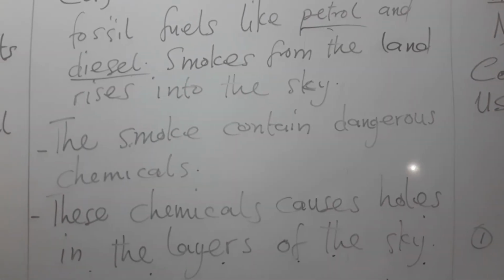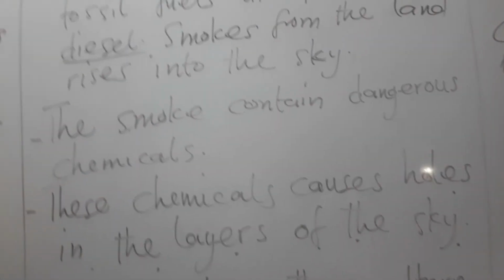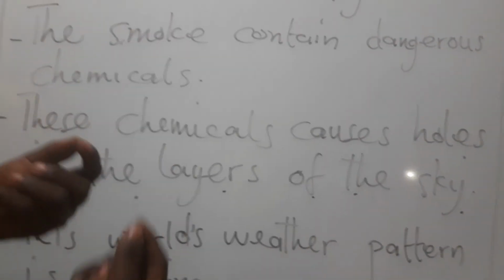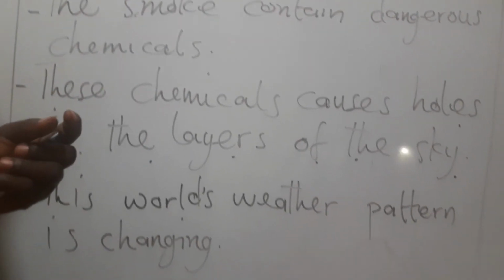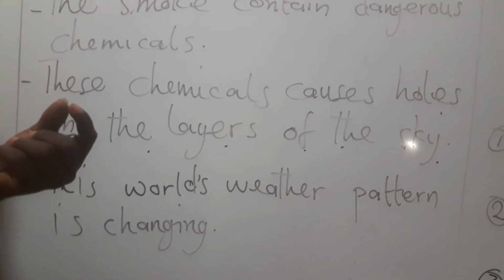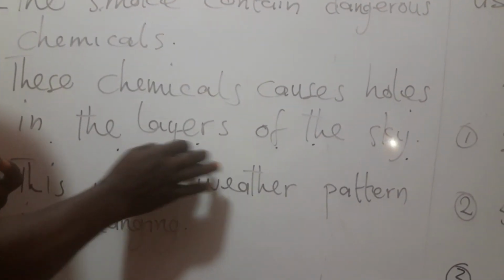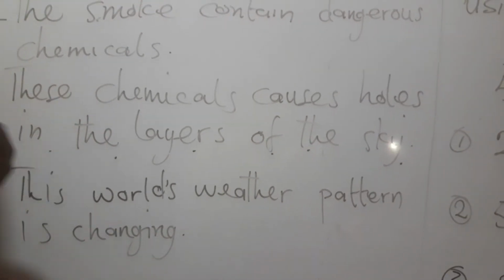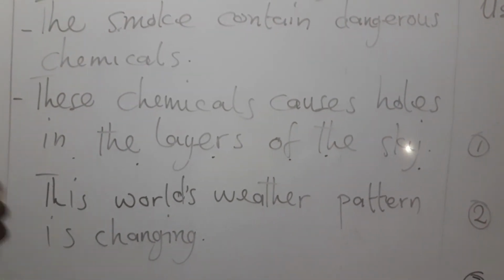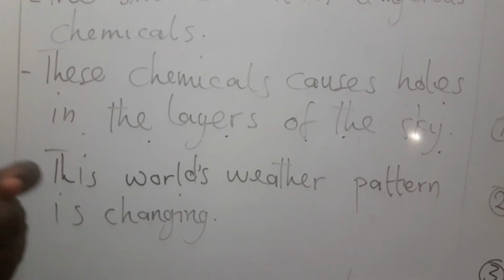When you say holes, you know holes, right? You know that there are holes in the layers, the layers that block some part of the sunshine. When it causes the holes, what do you think will happen? That causes the weather pattern to what? To change. It causes the weather pattern to change.